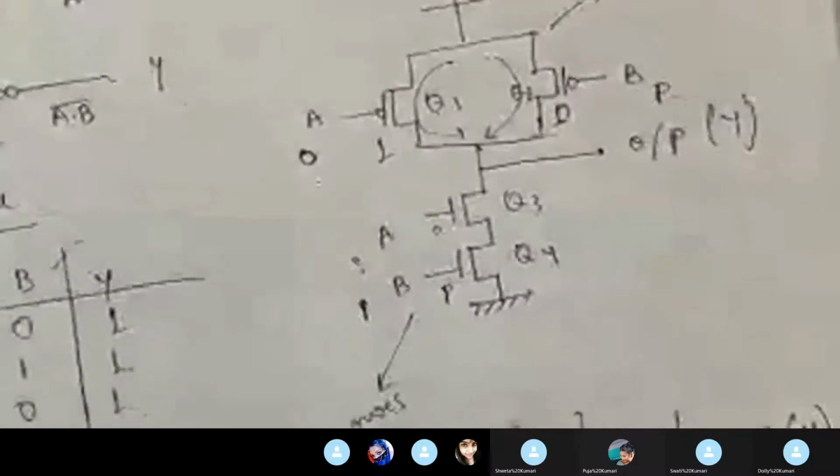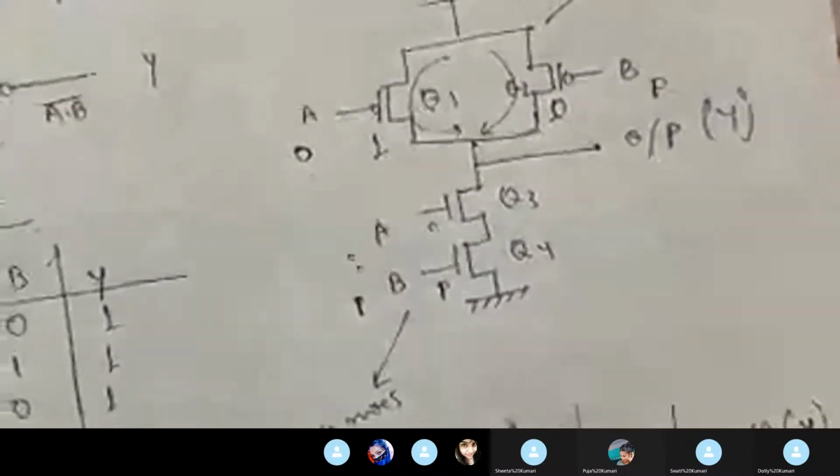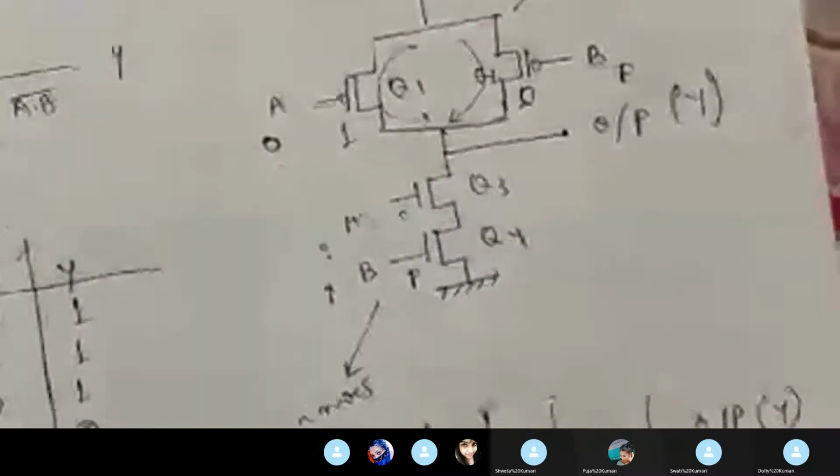B 1, this will become 1, sorry. This is on. So now see, though this Q4 transistor is on, but this one is off. This off means it is breaking the circuit over here.